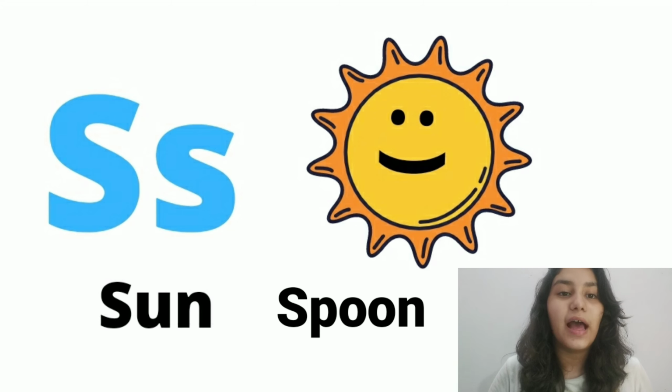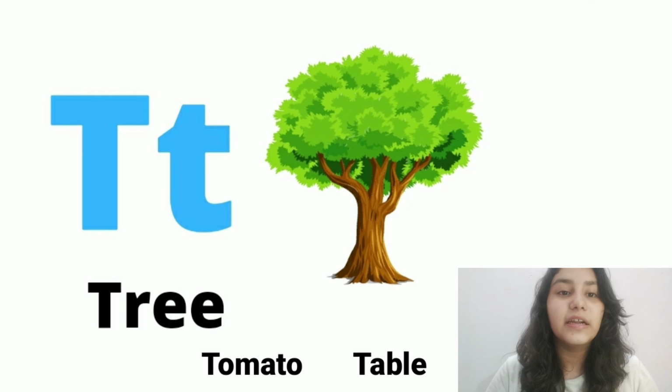S as in spoon. Letter T. The sound of letter T is T. T as in tomato. T as in table.